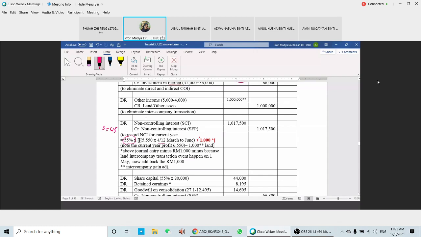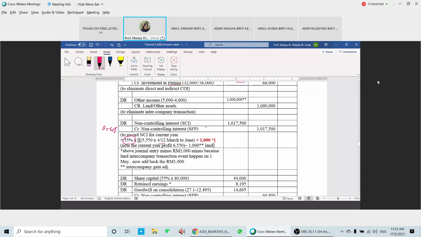Suppose that we are using 550 times 4 over 12, and then we're going to times 55%. Let me try to calculate this one.